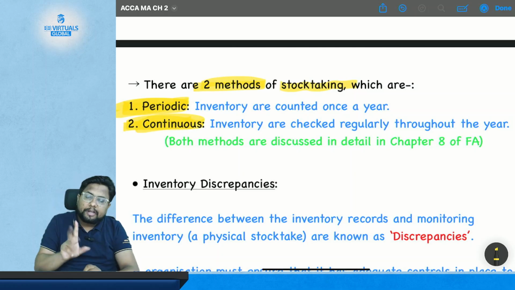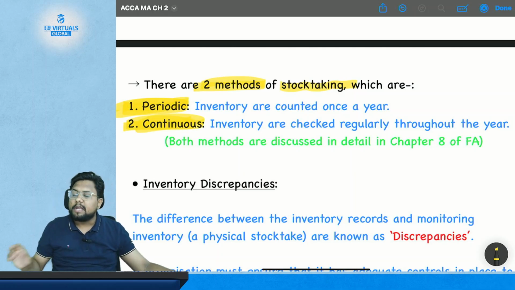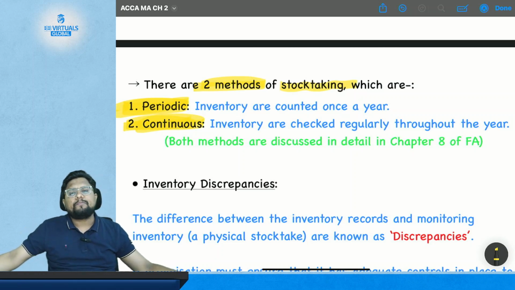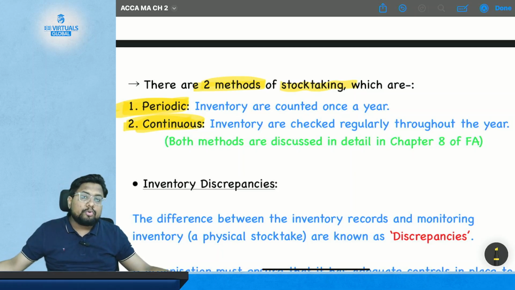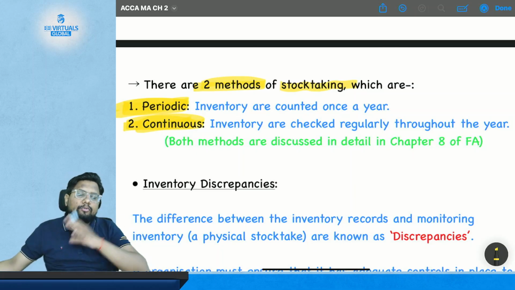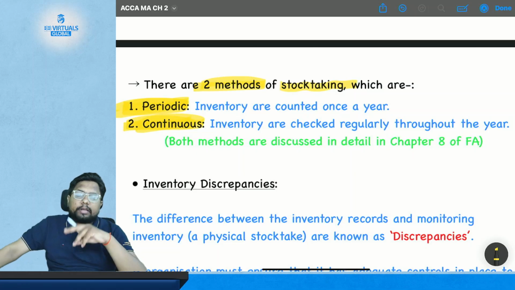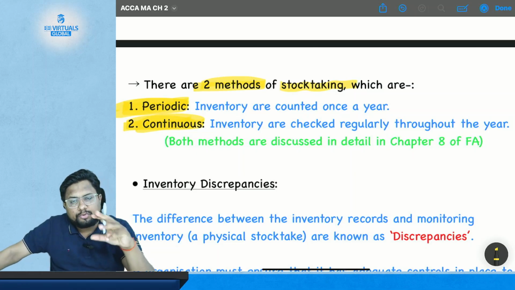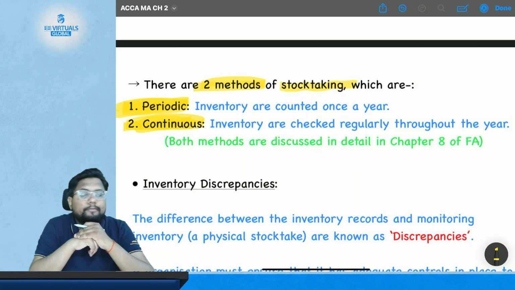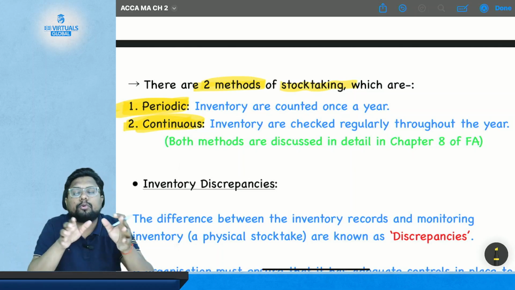Now as the word suggests, continuous means it is a non-stoppable activity. It takes place any time, every day at the organization, where you continuously count or value the quantity of the stock through records. Because every time you make the entry for the issue and the receipt of the material, the accounting will tell you how much of the stock is left with you. So in periodic you need to close off all your operations, and it is hectic, whereas in the continuous system you don't need to close off your operation.